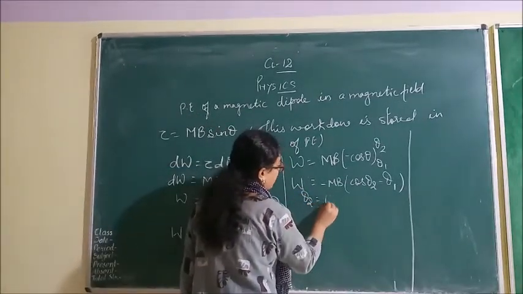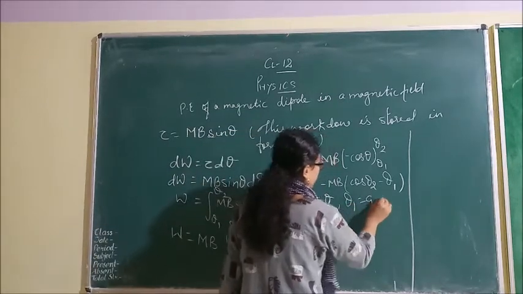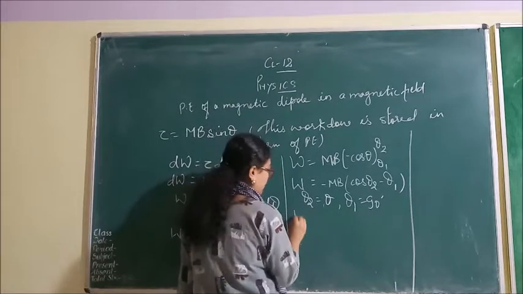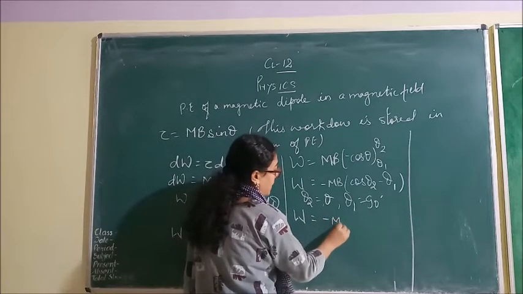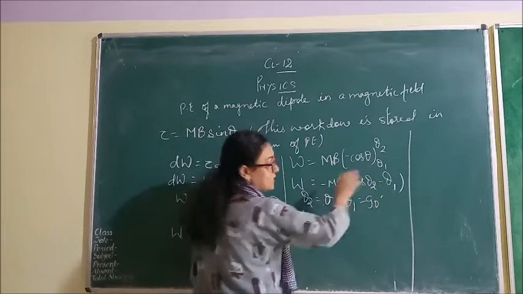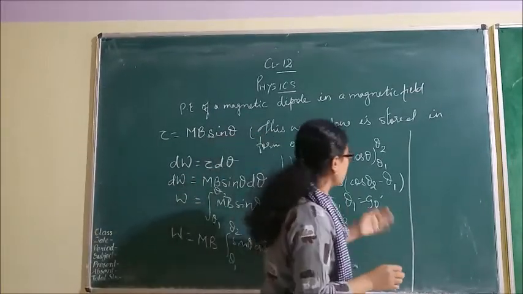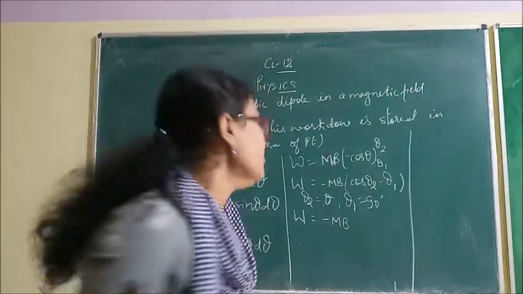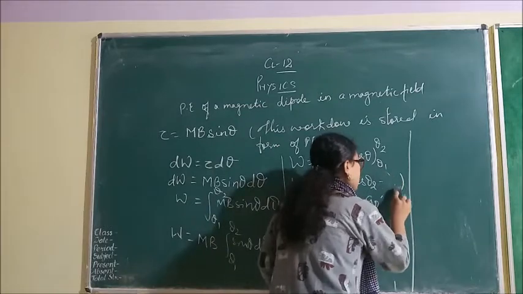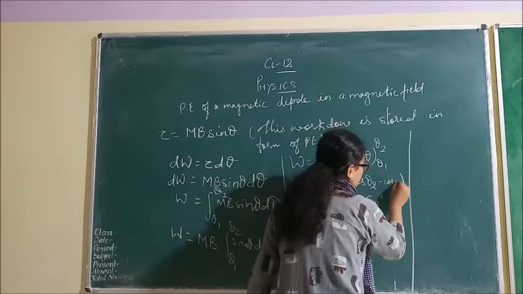मैंने theta 2 को क्या assume कर लिया? Theta angle रखा, and this theta 1 should be 90 degree. मैंने इसे 90 degree पर turn कर दिया. ये क्या हो जाएगा? dW is equals to minus mb. ये cos 90 हो जाएगा. ठीक है? ये cos 90 हो जाएगा. cos theta 2 minus cos theta 2. सॉरी, यहाँ पर cos theta 2 के साथ मुझे cos theta 1 भी लिखना पड़ेगा. ये theta 1 is not a single term, which is a cos theta 1.